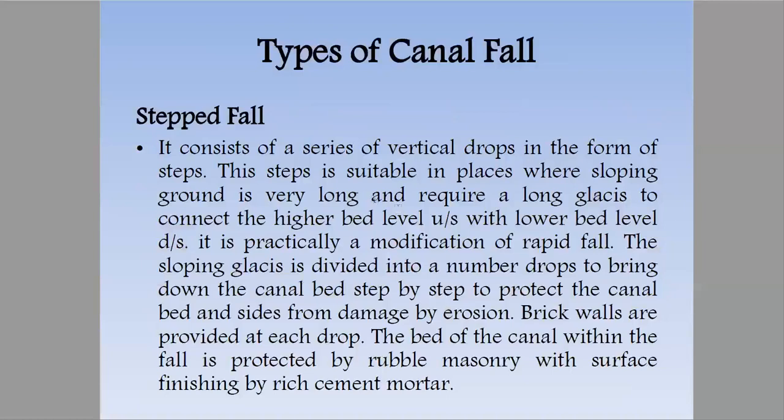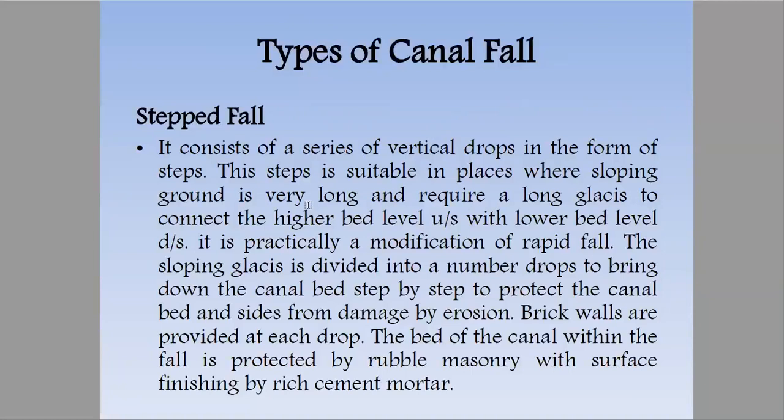Another type of fall is the stepped fall. It consists of a series of vertical drops in the form of steps. It's suitable in places where the sloping ground is very long. What we are doing in a stepped fall is providing drops in a sequence of steps.